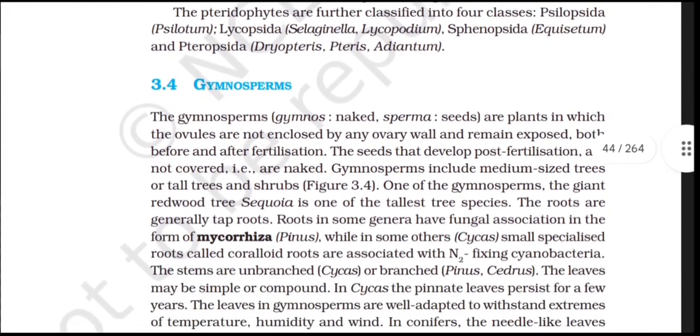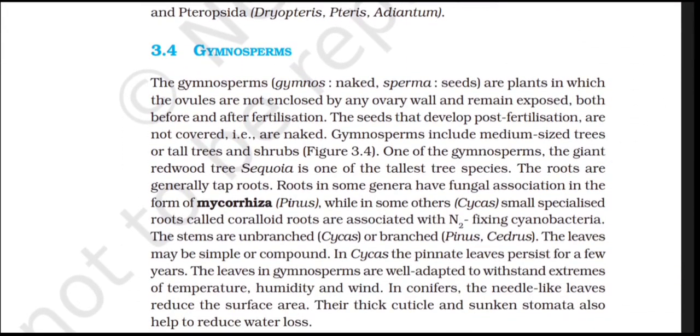3.4 Gymnosperms. The gymnosperms, gymnos meaning naked, sperma meaning seed, are plants in which the ovules are not enclosed by any ovary wall and remain exposed both before and after fertilisation. The seeds that develop post fertilisation are not covered, that is, are naked. Gymnosperms include medium-sized trees or tall trees and shrubs.